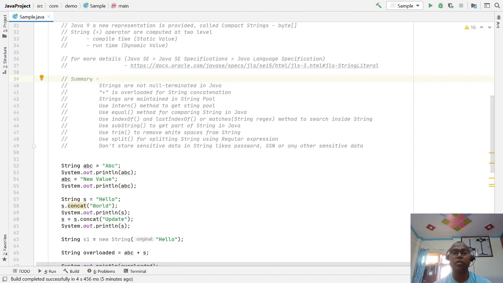So there are lots of things to talk about regarding the string. I am just leaving you with this note that string is a very special class in the JVM, and it is designed very well with the concept of immutability and a shared pool memory, the constant pool memory.